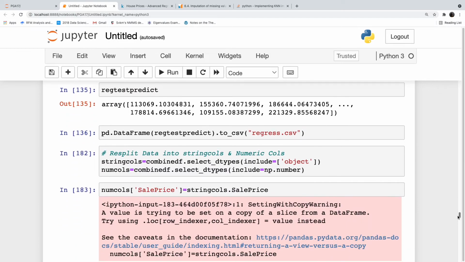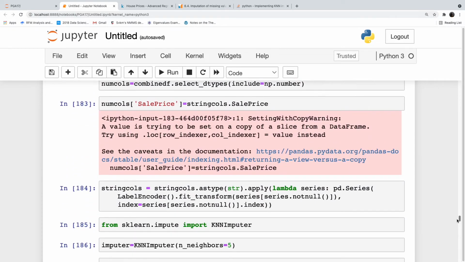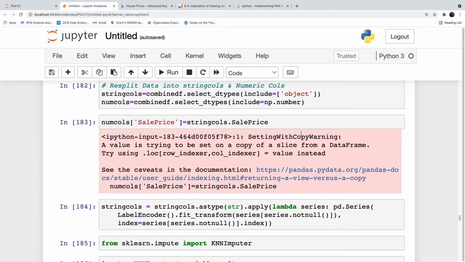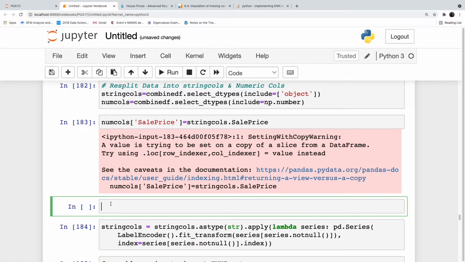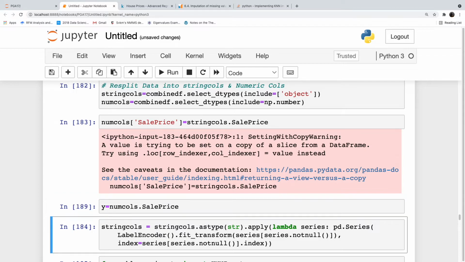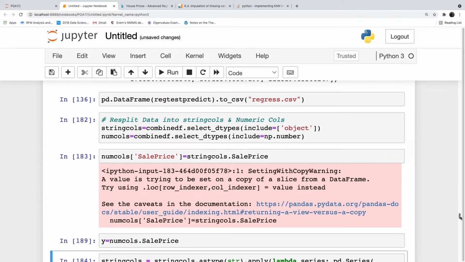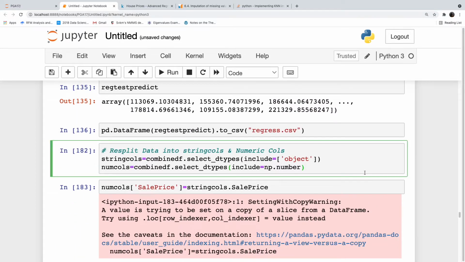Okay, float to test is creating a problem, so we have to drop it from num calls also. Y is equal to num calls.sale price. So let us do this.